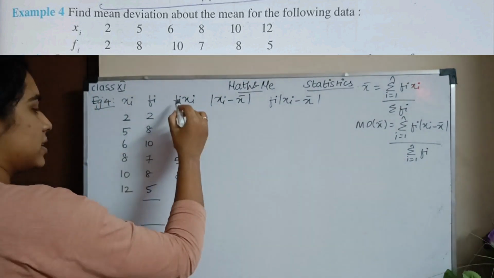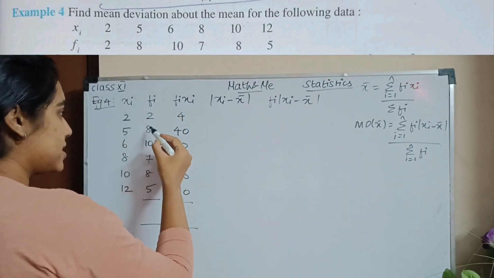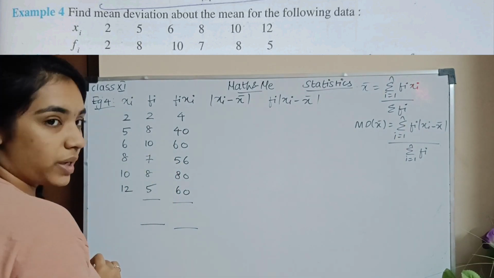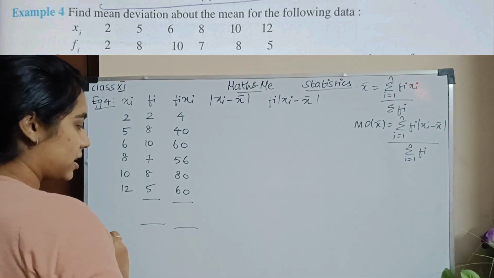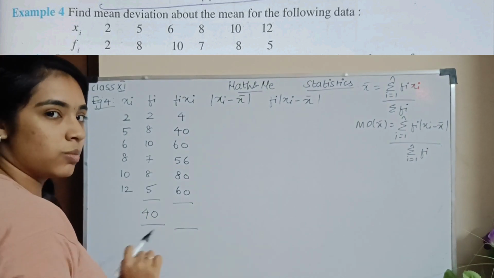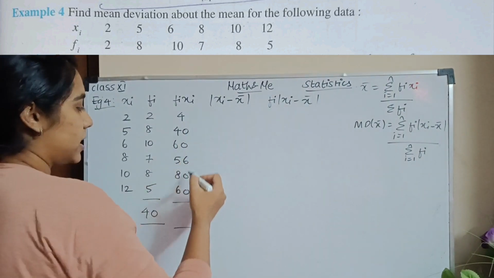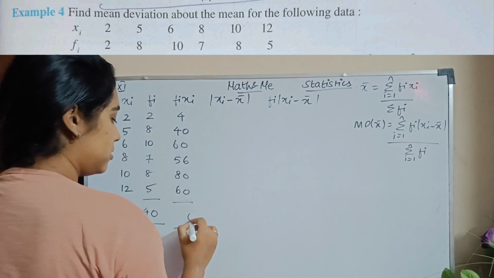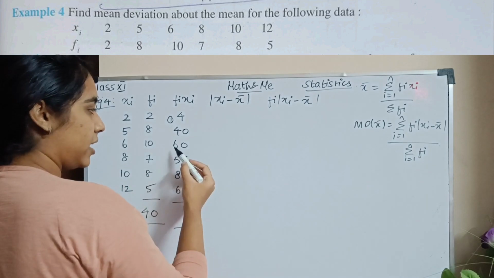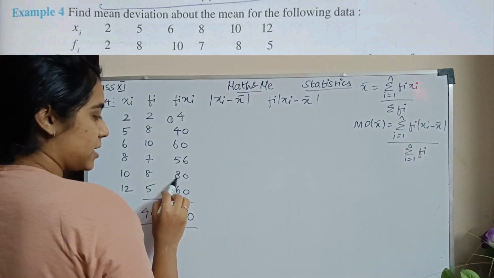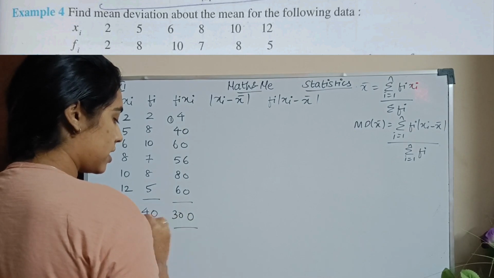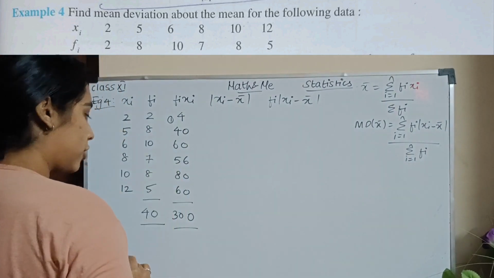Okay, then I have xi minus x bar. First x bar என்ன? I find out these values. I'll add this. 8 plus 2, 10, 10 plus 10, 20, 20 plus 7, 27, 27 plus 8, 35, 35 plus 5 is 40. Okay, addition la ரொம்ப careful இருங்க. Then in the column, 6 plus 4 is 10. I have 1 carry over. 4 5s, 5 plus 5, 10, 10 plus 6, 16, 16 plus 8, 24, 24 plus 6 is 30. So 300. இது 40.